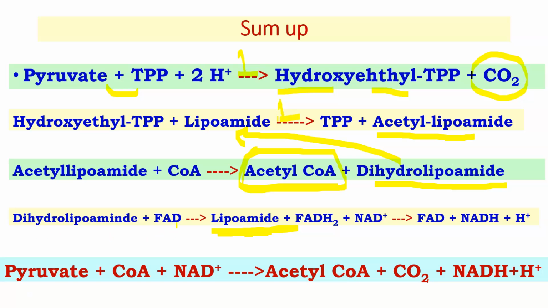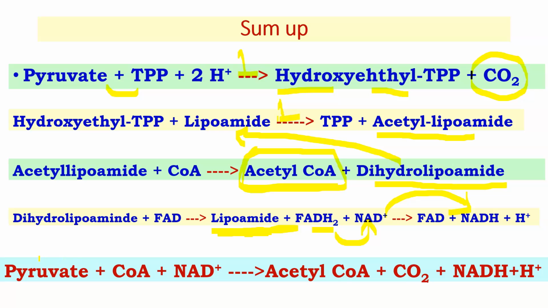Dihydrolipoamide reacts with FAD forming lipoamide. Dihydrolipoamide is oxidized forming lipoamide, and the oxidant FAD is converted into FADH2. Electrons are transferred from here to here, thereby NAD+ is converted to NADH.